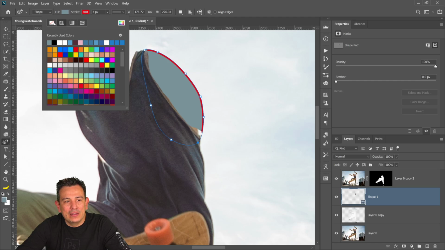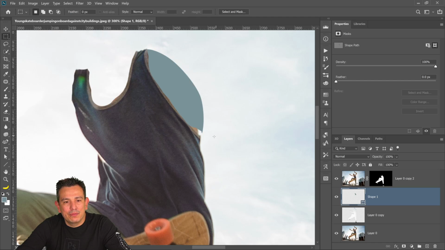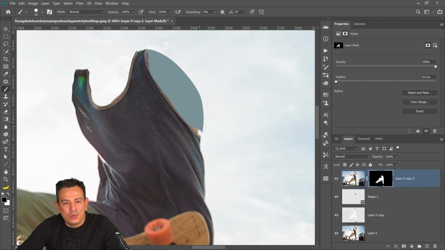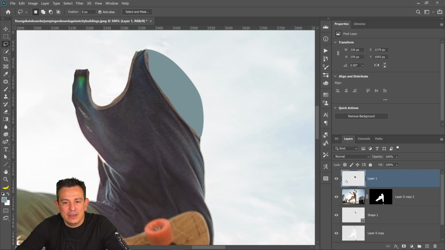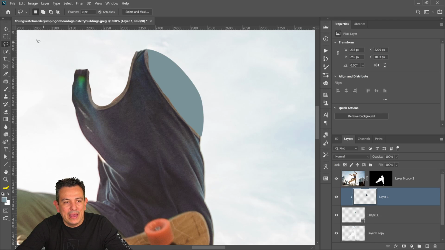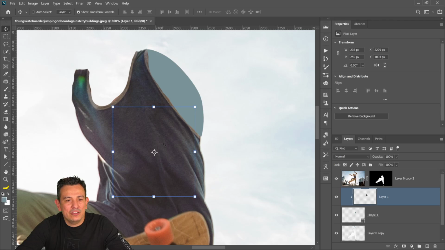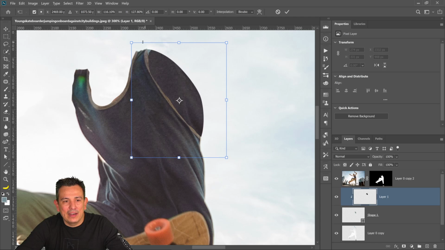Obviously we don't want a stroke, and the fill color really doesn't matter in this case. I've got to make sure that my mask works, so I've got to fill that in like so. So we'll just say that that's the back of the shirt. What you need to do now is select his real shirt, make a selection around his real shirt like so, and then copy that, Control J, Command J on the Mac, drag that down above the shape and press Control Alt G, Command Option G on the Mac. Once again, Control Alt G, Command Option G, and then you can just fine tune that accordingly.